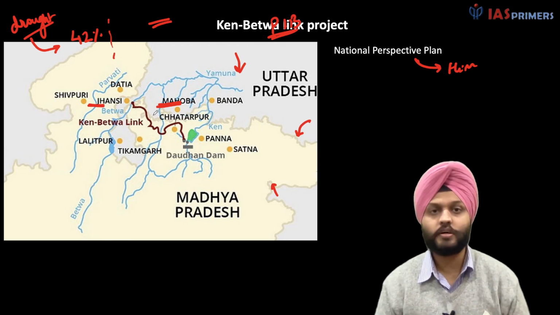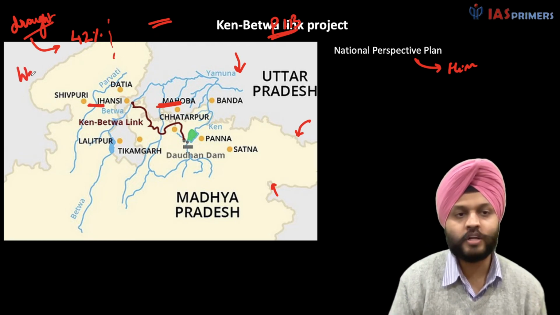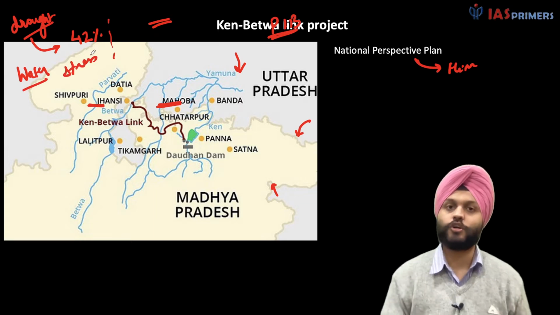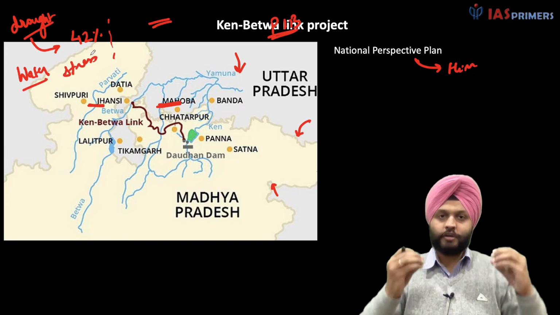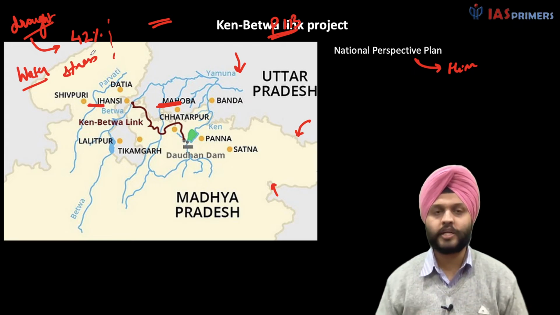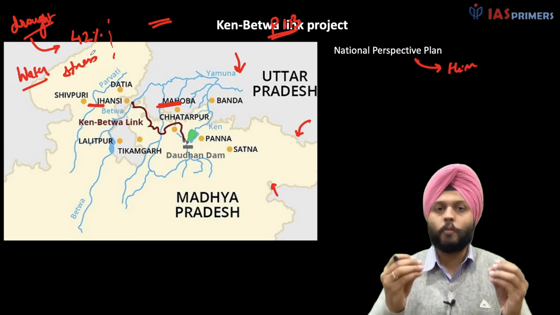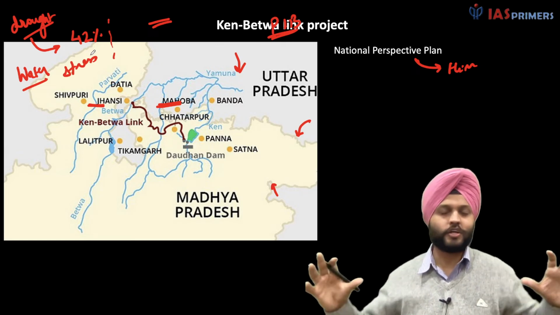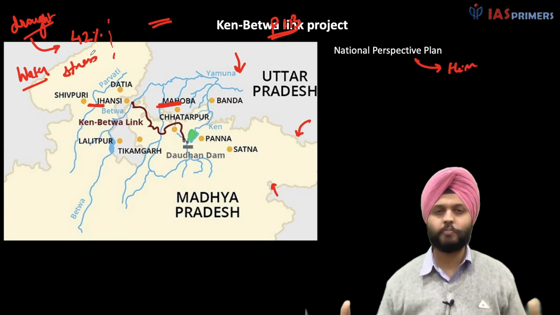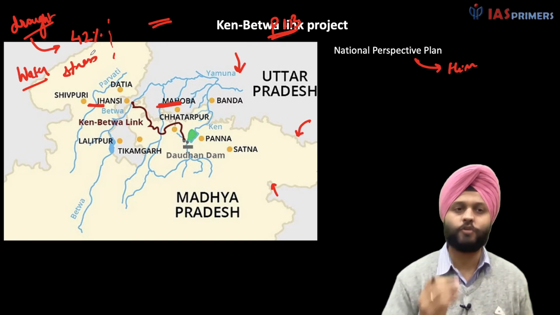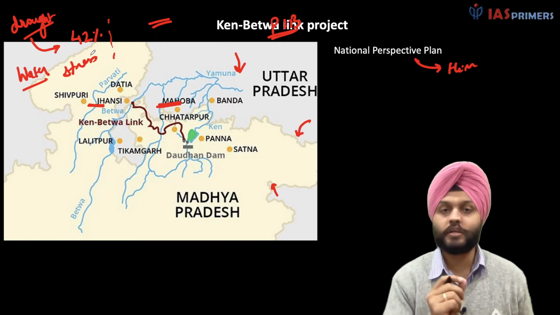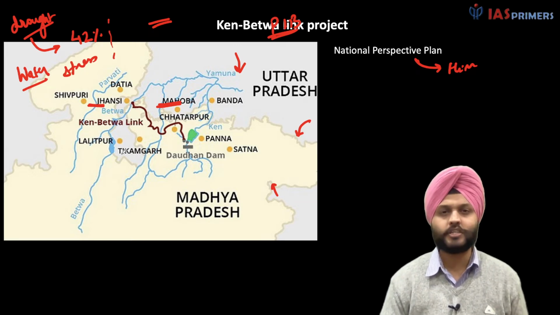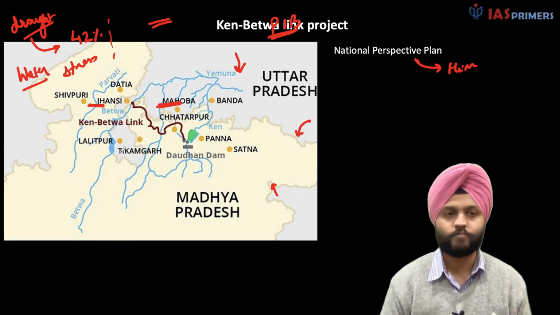One is this. The other thing you can use in your answer writing is a mention of water stress. An index was created by the Niti Aayog known as the Composite Water Management Index. It ranks water availability on various parameters, such as water pollution and availability of water. One of these is water stress, which, as you can imagine, is about the scarcity of water.